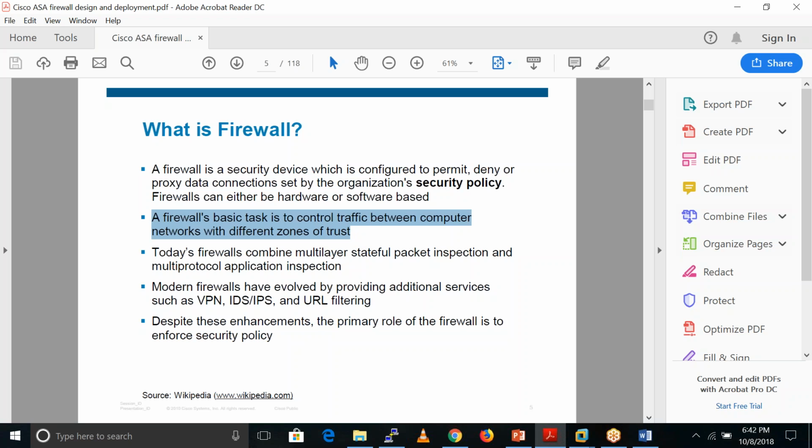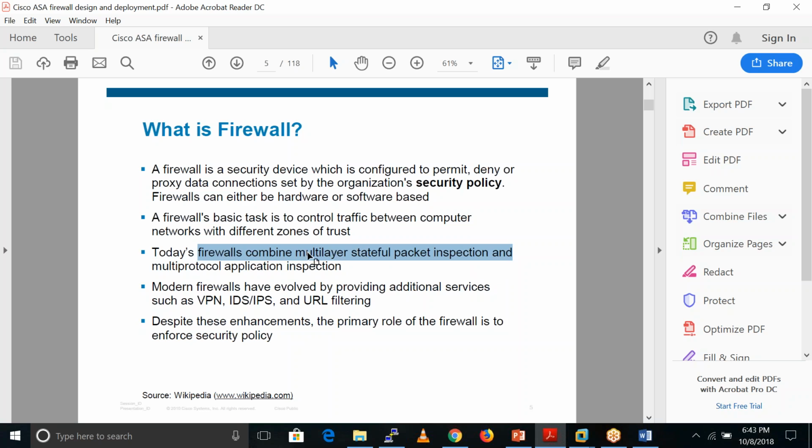Inside interface means the interface which belongs to our inside network, where all the systems of an organization are available. Outside means the interface which is connected to the internet, or you can say untrusted, because the internet is untrusted and the inside network is trusted in our case. Just remember this statement.